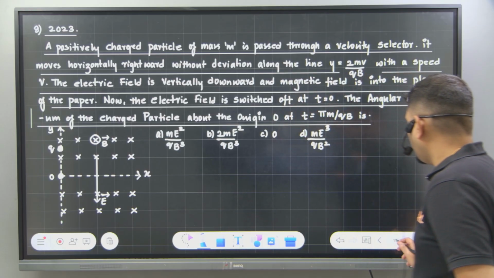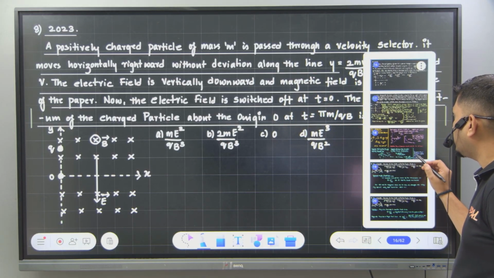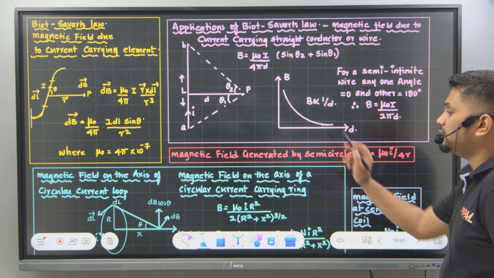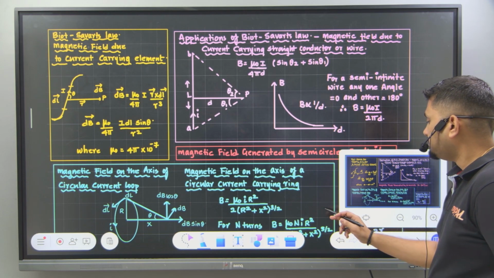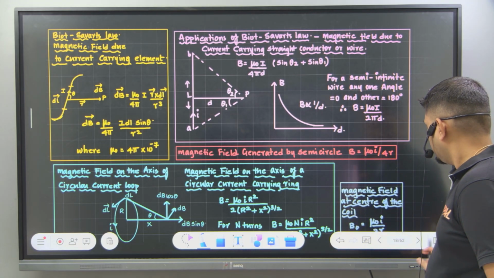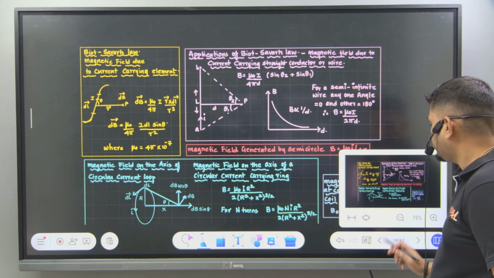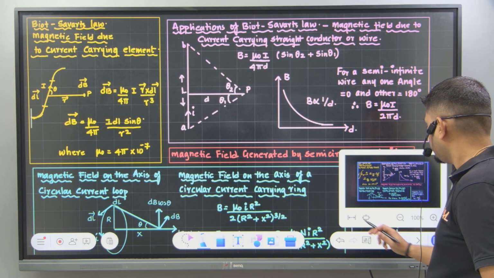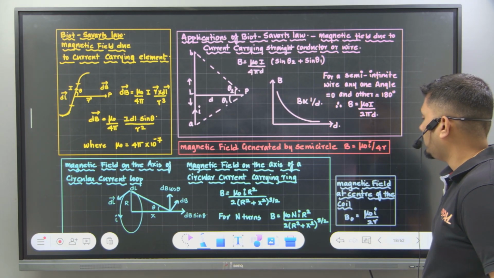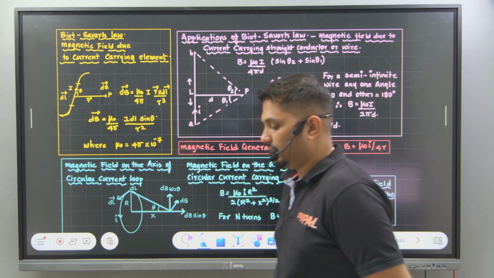Okay, fine. So for today what we are going to do is try numericals based on this particular topic, that is Biot-Savart's law. Clear? So we are going to do it on Biot-Savart's law.